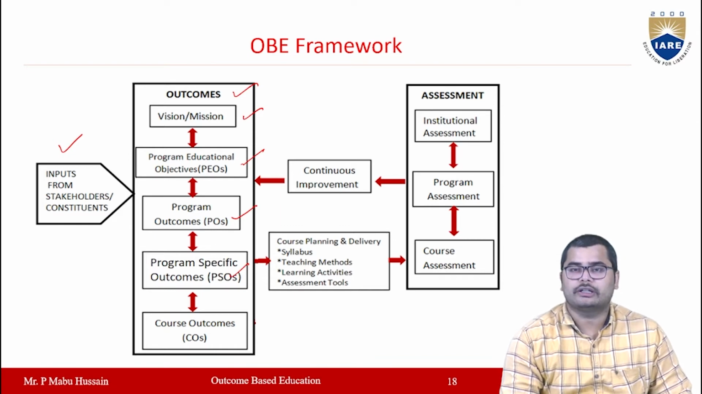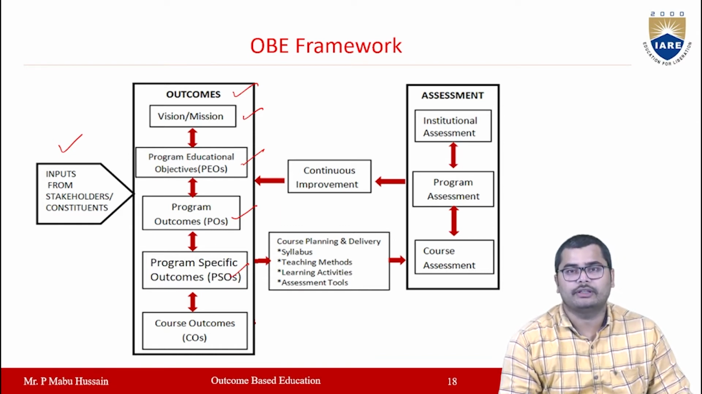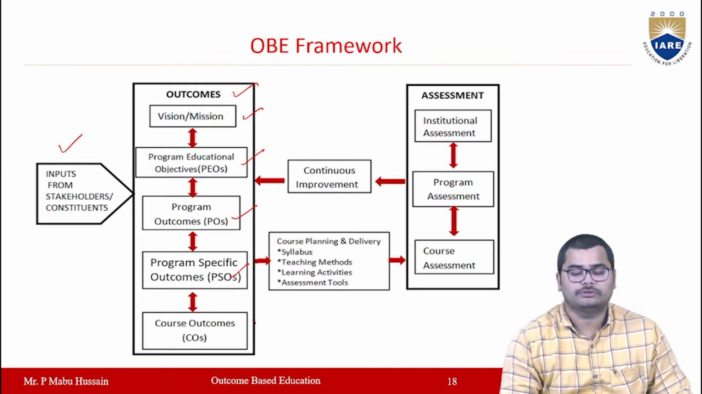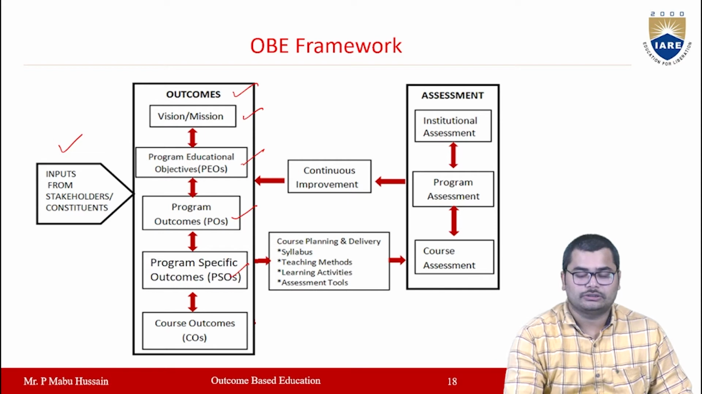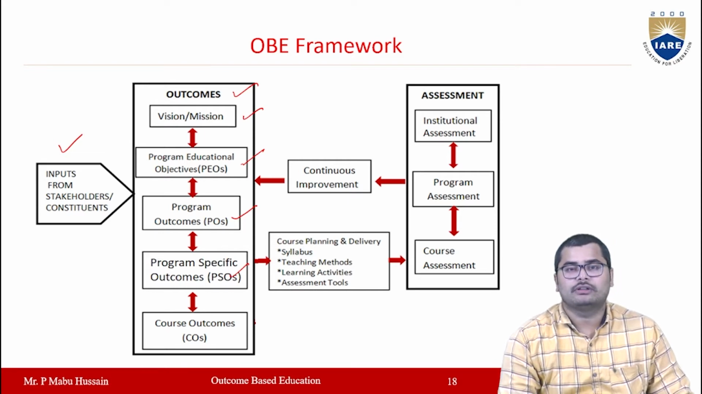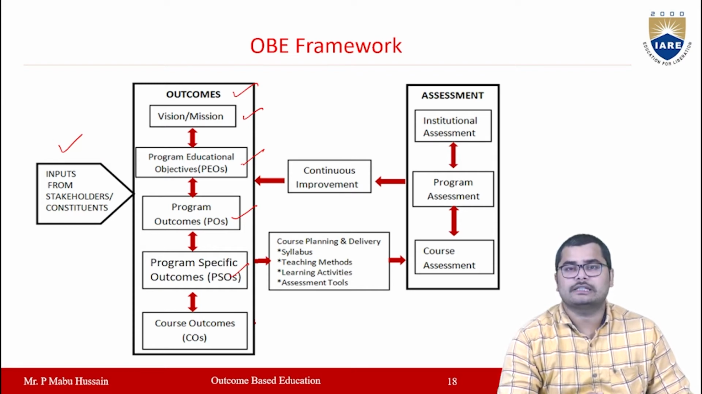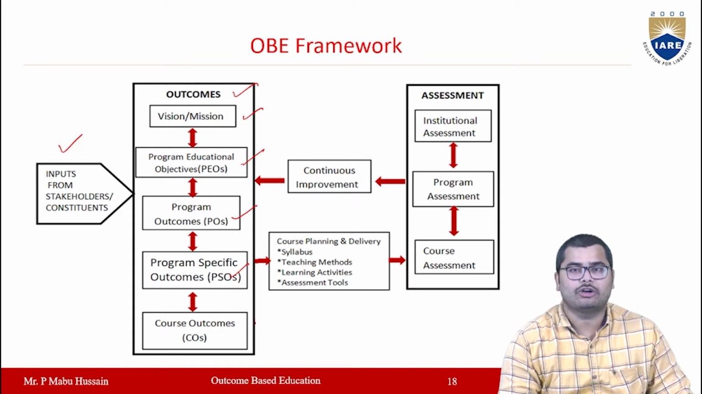So these are the outcomes at different levels. For the institute you will have vision and mission, for a particular program you will have program educational objectives, program outcomes and program specific outcomes, and for a particular course you will have course outcomes, right? We have to define all these outcomes after receiving inputs from different stakeholders. Based on the feedback received from these stakeholders, we will define these outcomes.